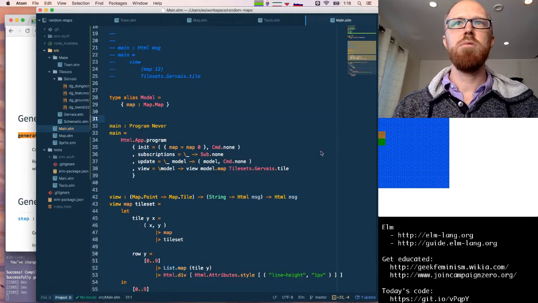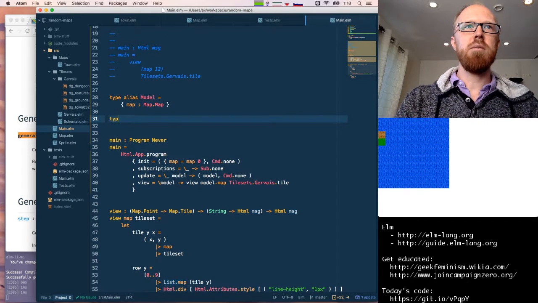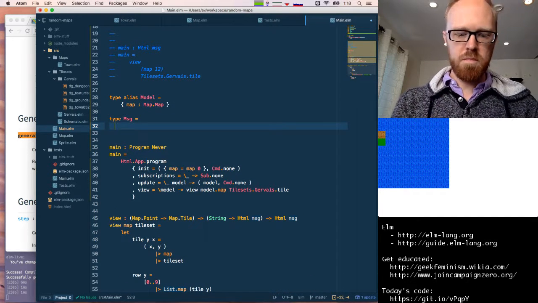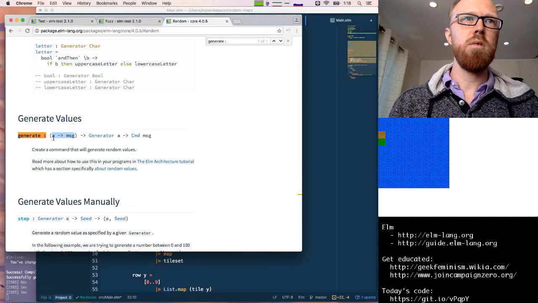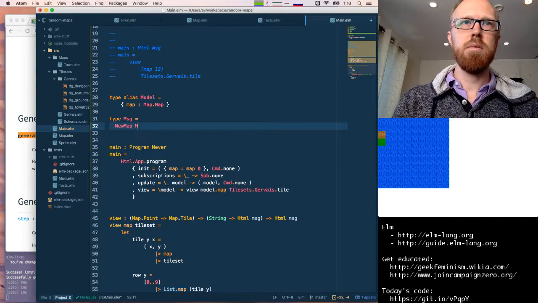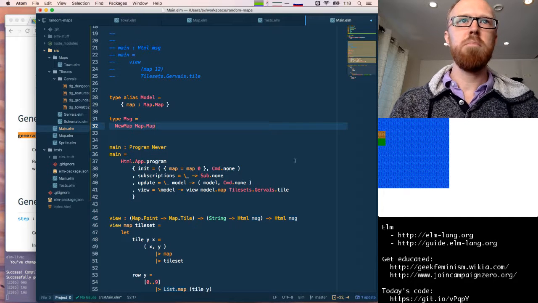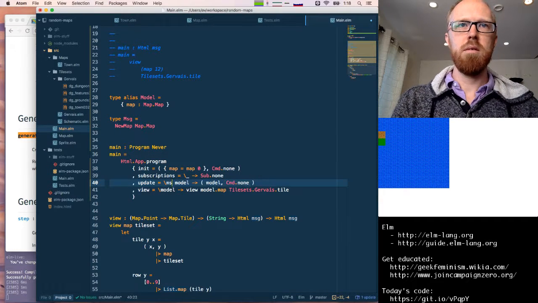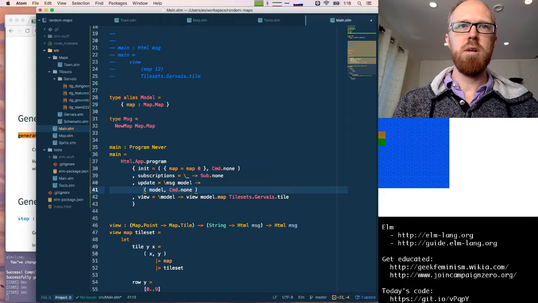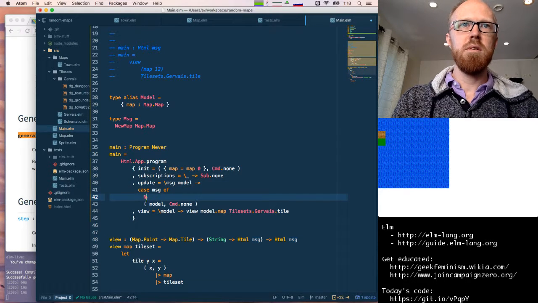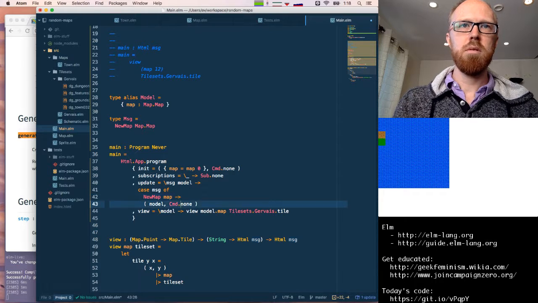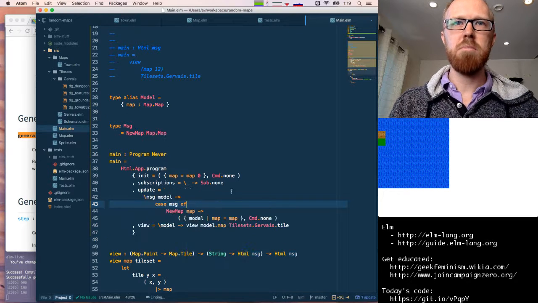We're going to produce a message, so we'll need a message type. And we're going to get a map. When we get a new map, we will stick that in. I'm just going to write my update function inline here. Case message of, we get a new map, and we're going to take our model, change the map to new map.